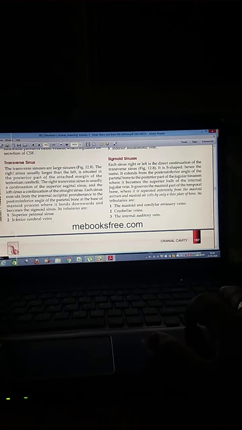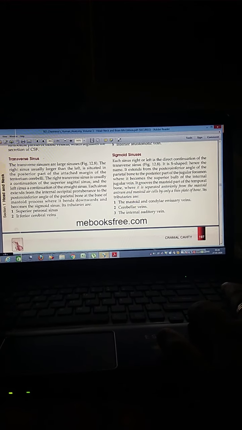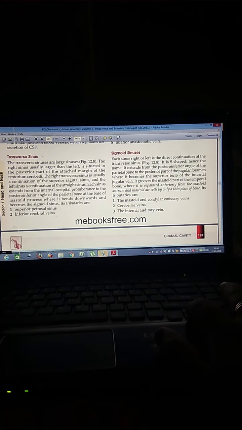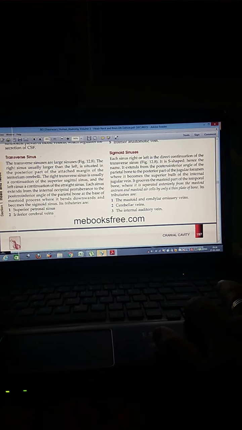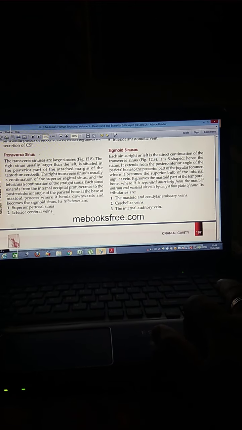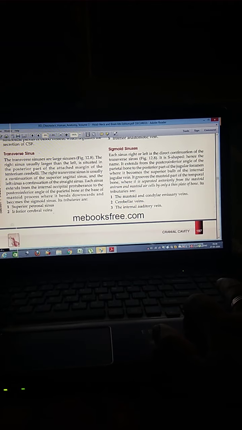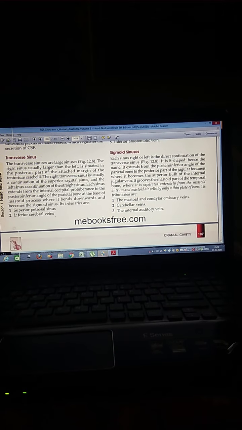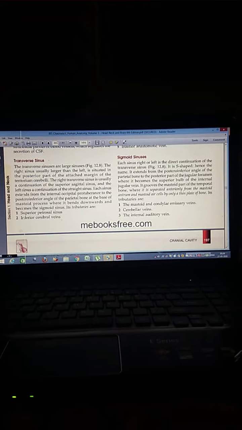Each sinus, right or left, is the direct continuation of the transverse sinus. It is S-shaped, hence the name. It extends from the postero-inferior angle of the parietal bone to the posterior part of the jugular foramen, where it becomes the superior bulb of the internal jugular vein. It grooves the mastoid part of the temporal bone.